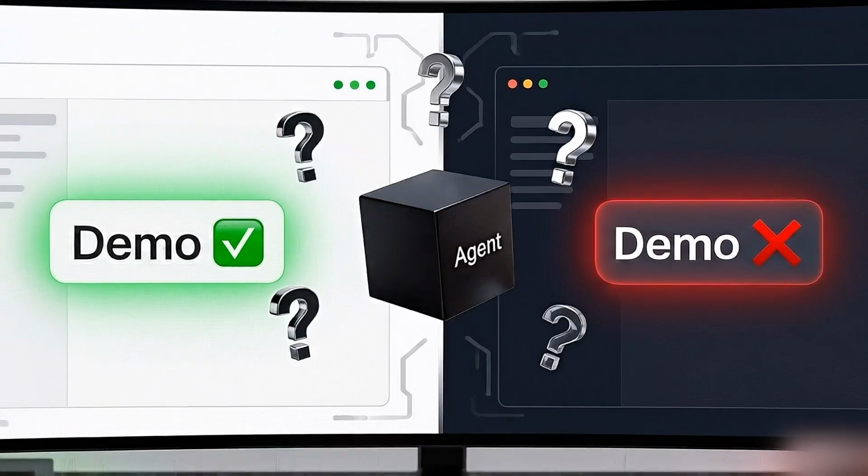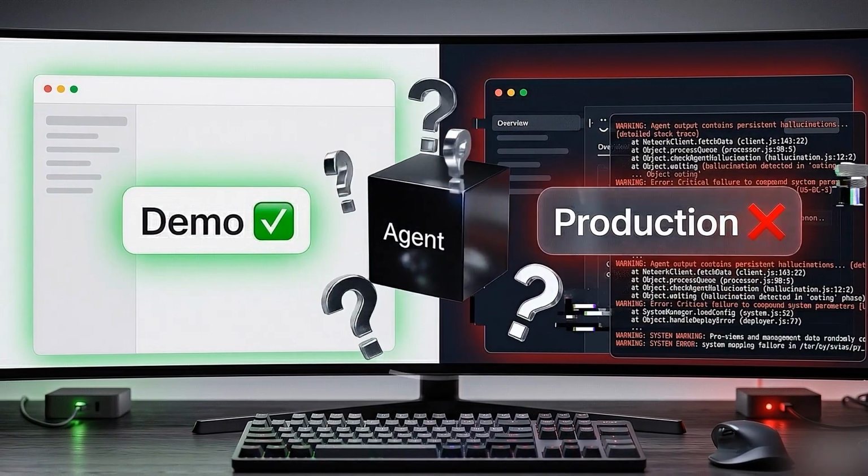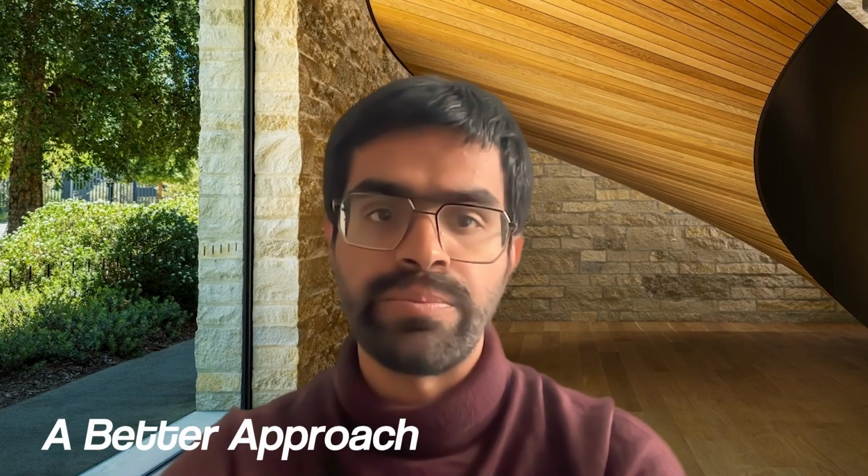You start seeing hallucinations. The system becomes difficult to debug. And if something goes wrong, you have absolutely no idea which part of the logic failed. And if you want to improve one step of the process, you often end up rewriting everything. So in this video, we want to show you a different approach.